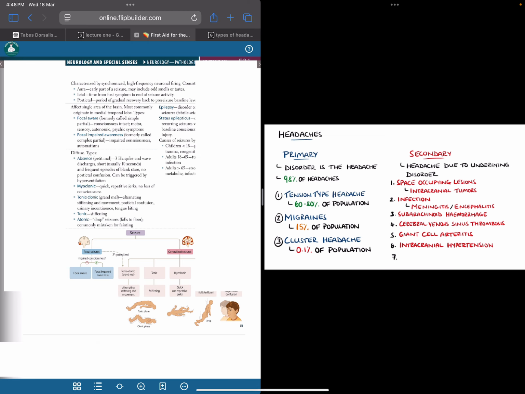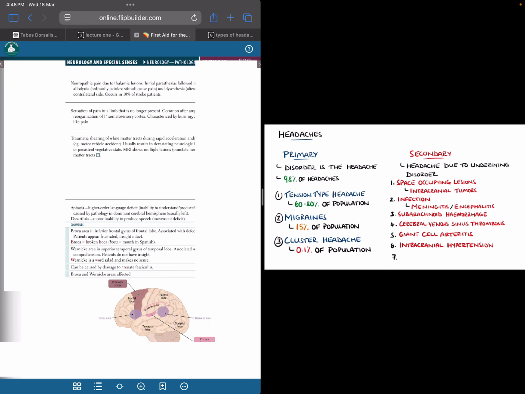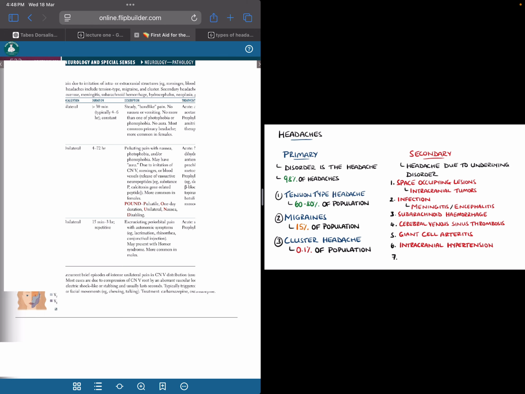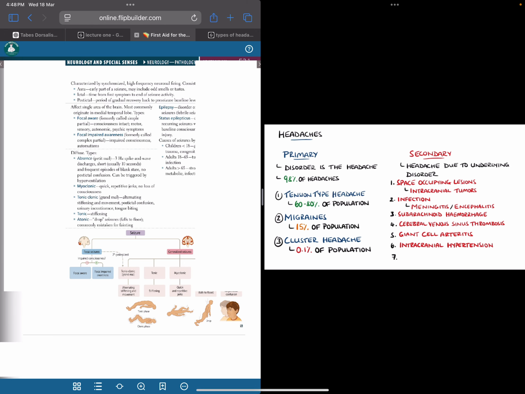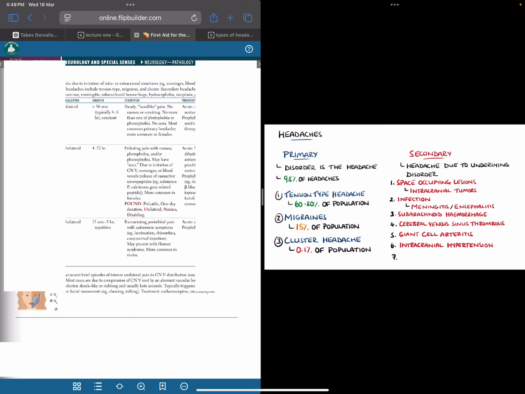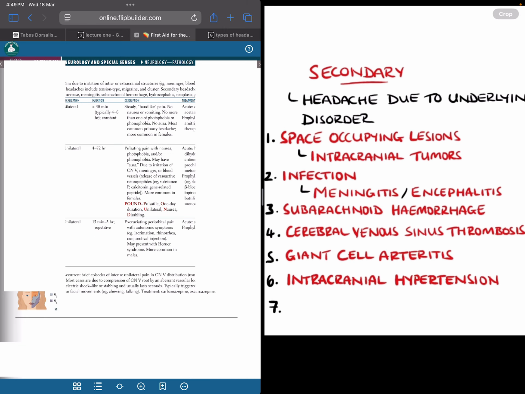What all do we have? Where's the image? Wait a second. Let me open that. Yeah, here. So basically, before I move to this diagram, let's look at the secondary headaches.